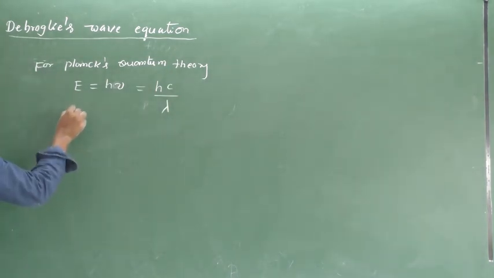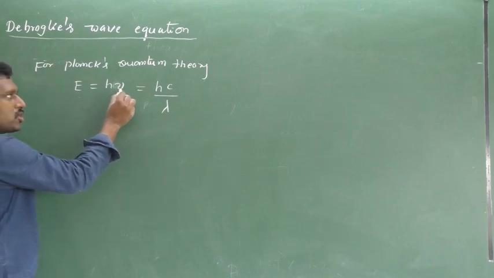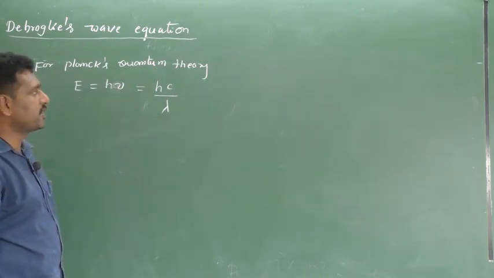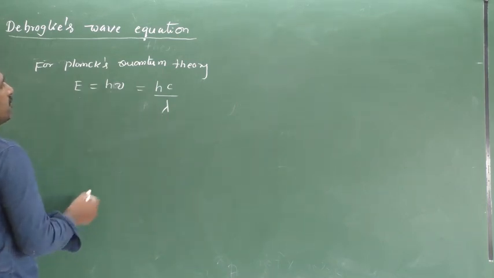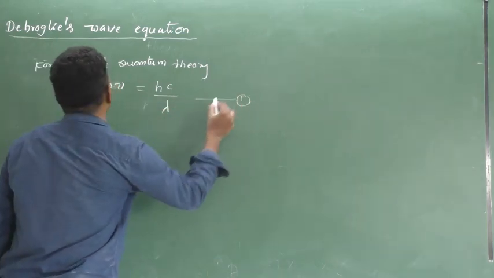E is energy, h is Planck's constant, nu is frequency, and c is velocity of light. This is equation number 1.